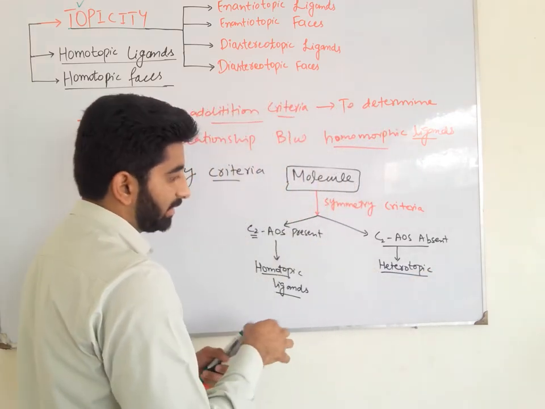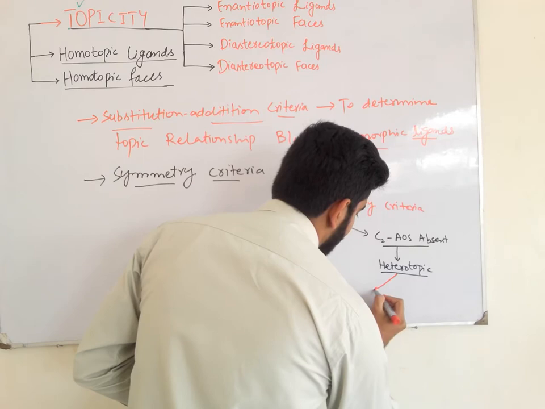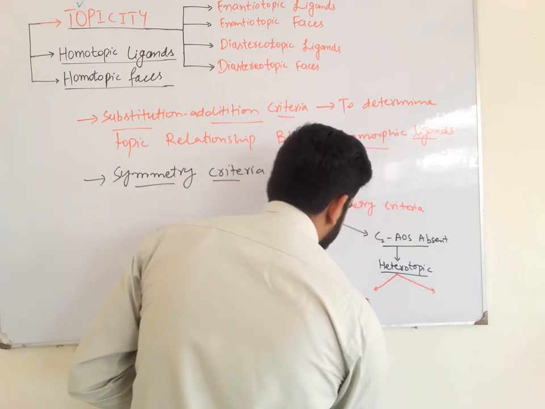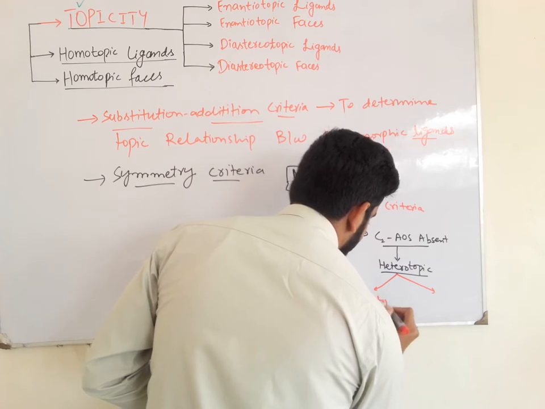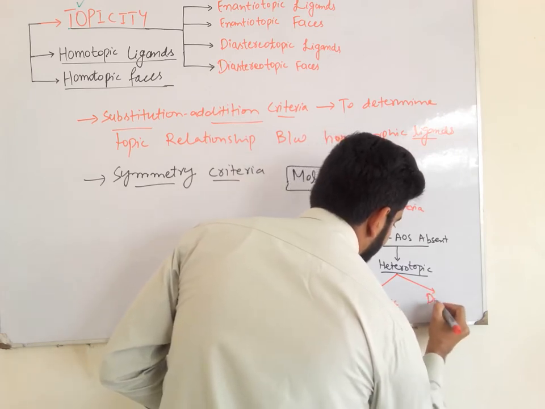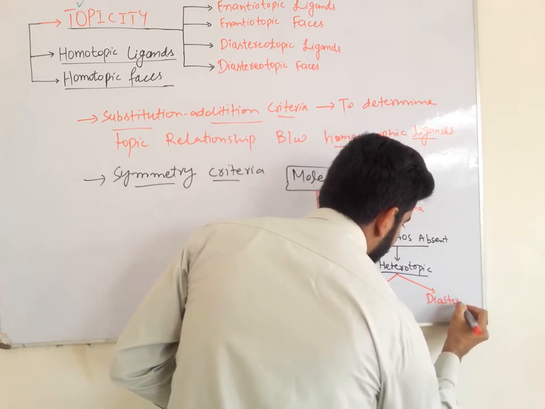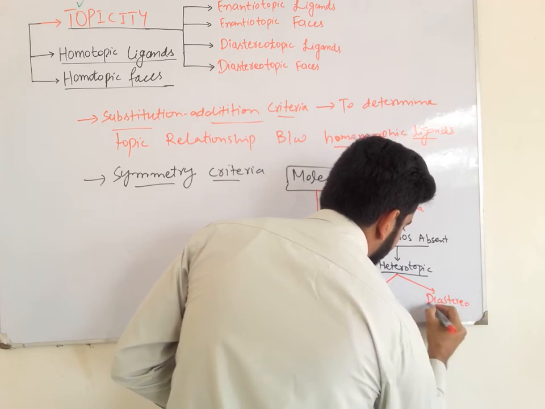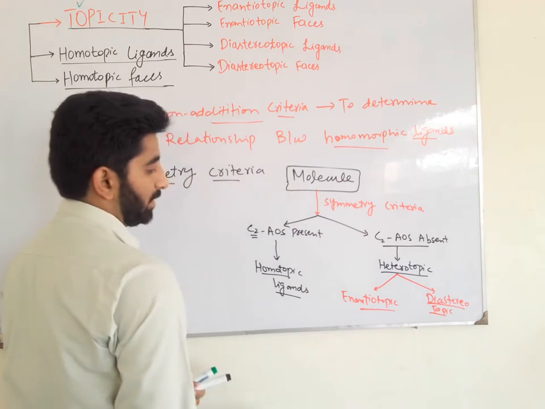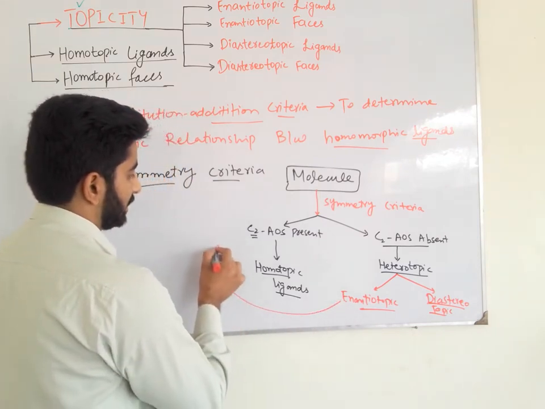The heterotopic ligands are further classified into two types: enantiotopic ligands and diastereotopic ligands. What are enantiotopic ligands?